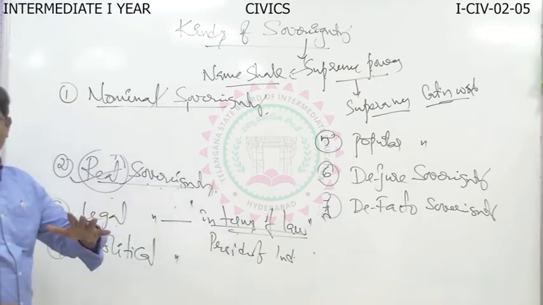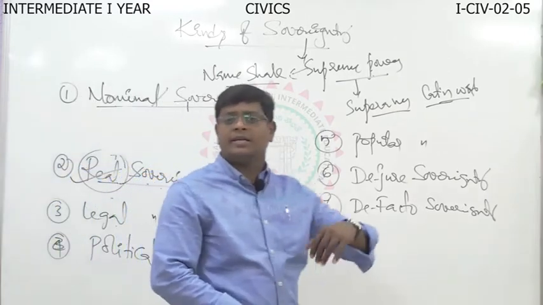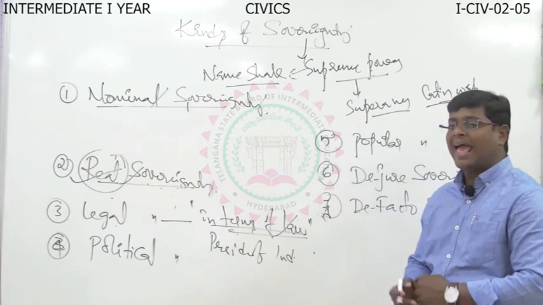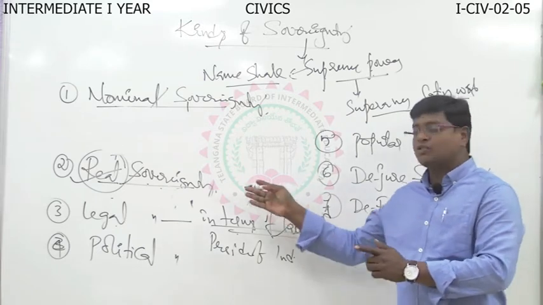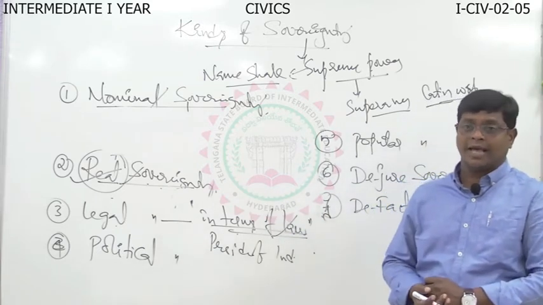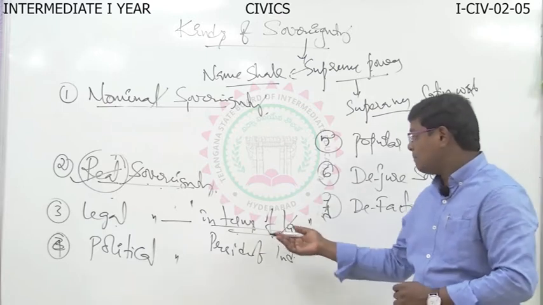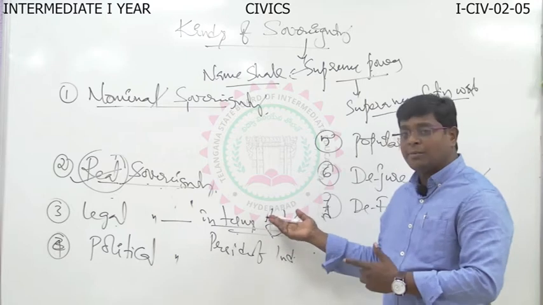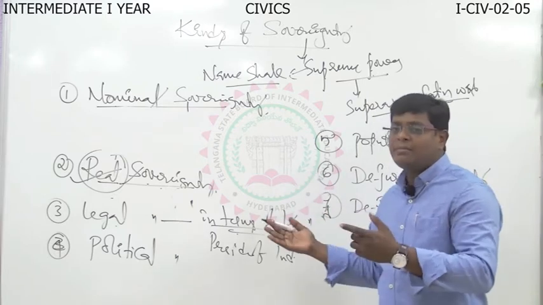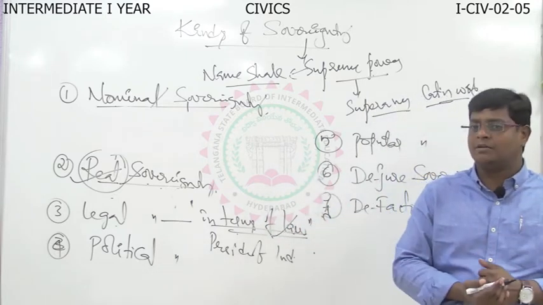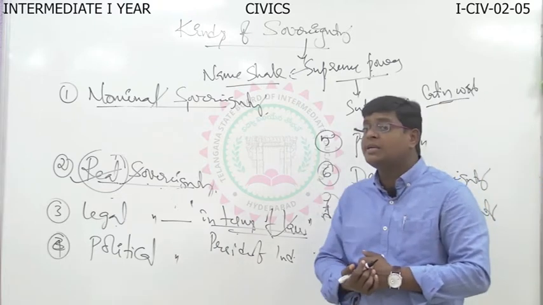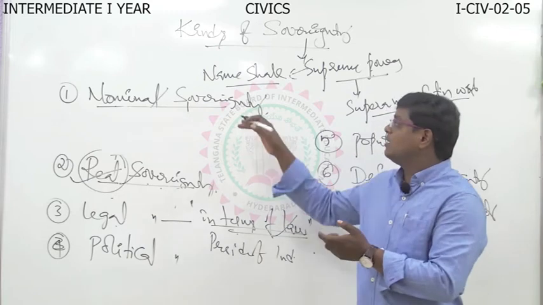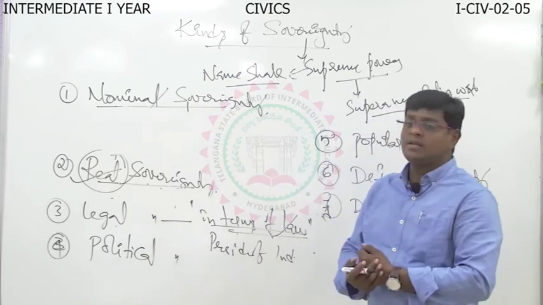That's why it's very clear. Legal sovereignty is the sovereignty which is based on the law. As per law, they enjoyed the powers. According to the law, they enjoyed the powers. But in their name, some others enjoyed the powers. That's why legal sovereignty is nearly close together with nominal sovereignty.